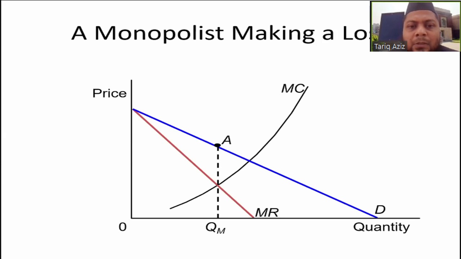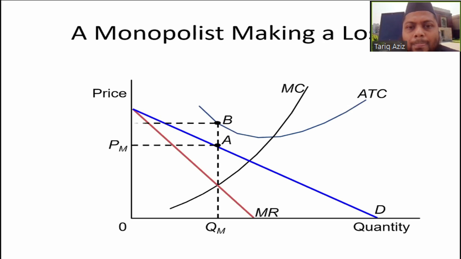And this is an example of loss, because the average cost is more than average revenue. This is the average revenue curve, that is D. I'm writing here because D and average revenue are both the same thing.